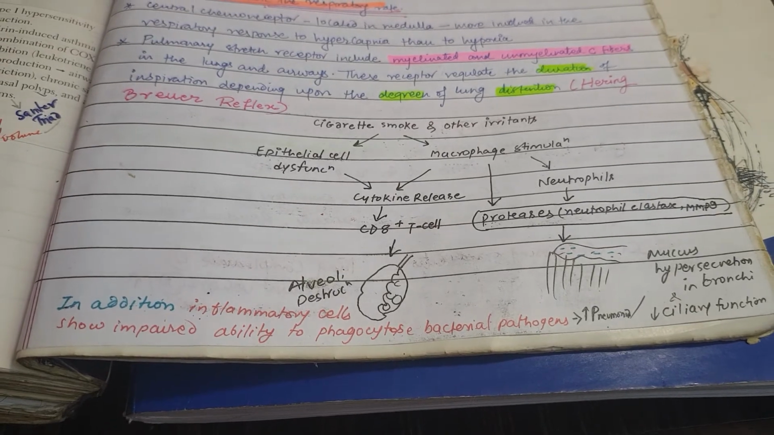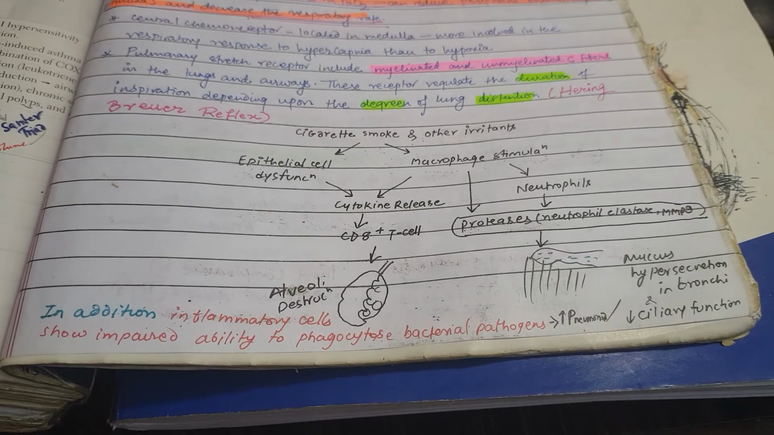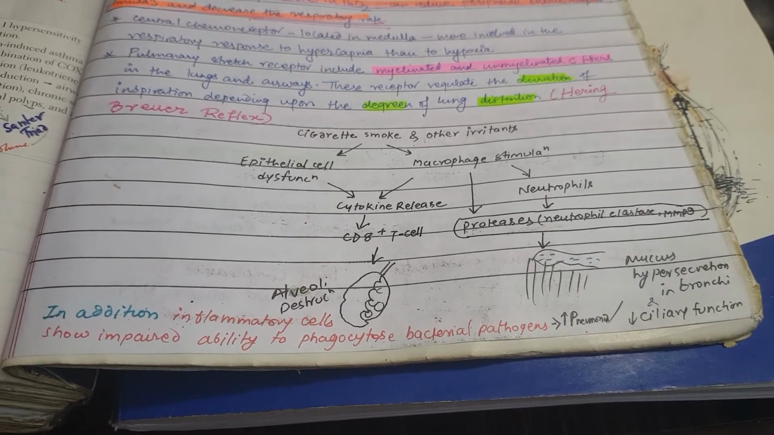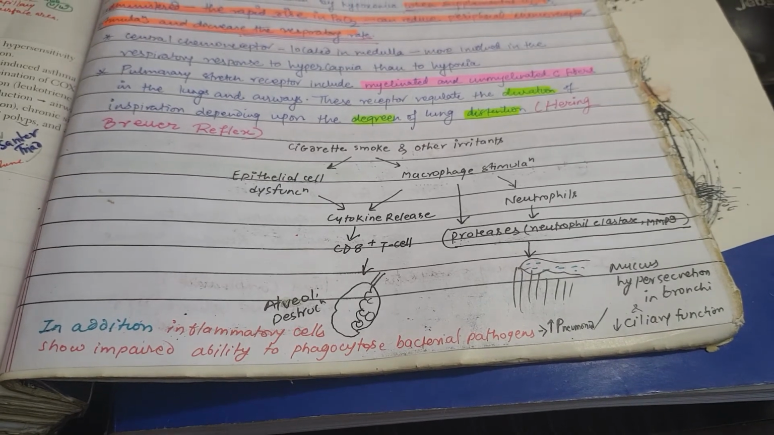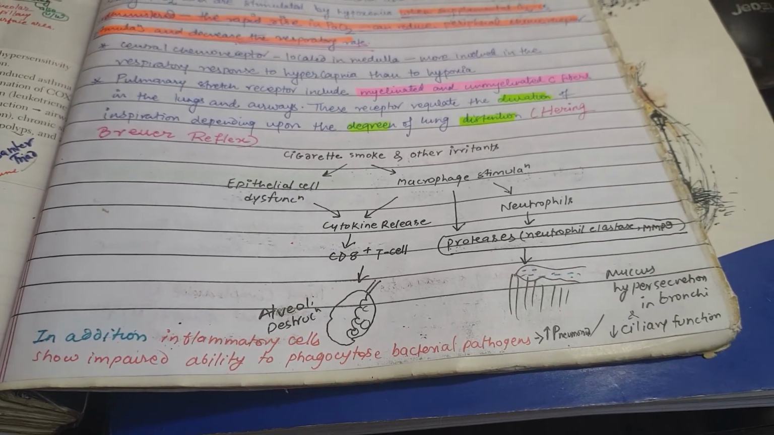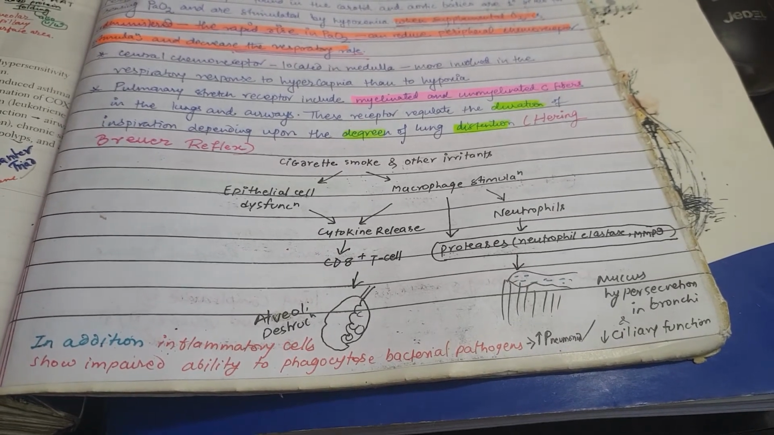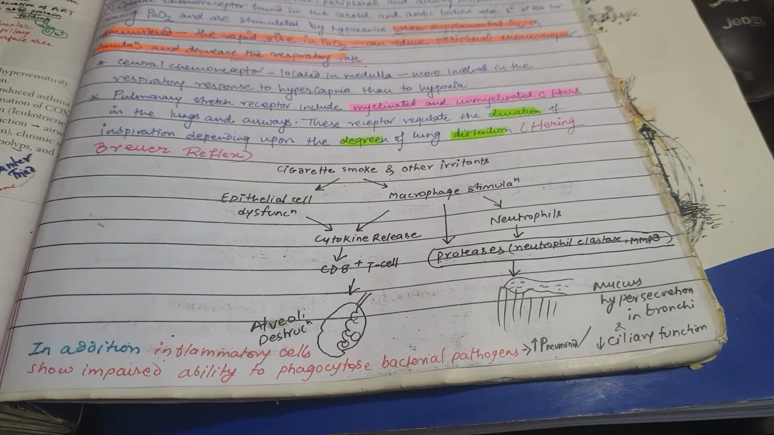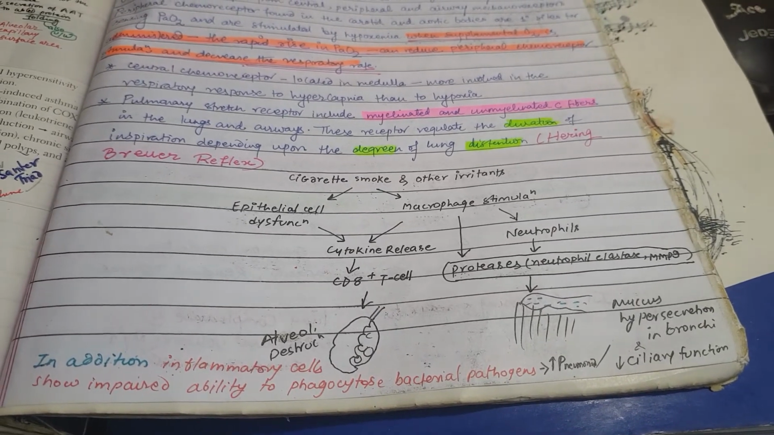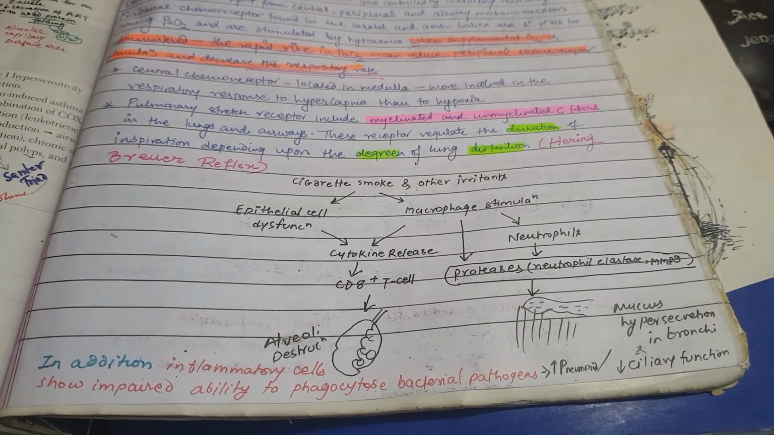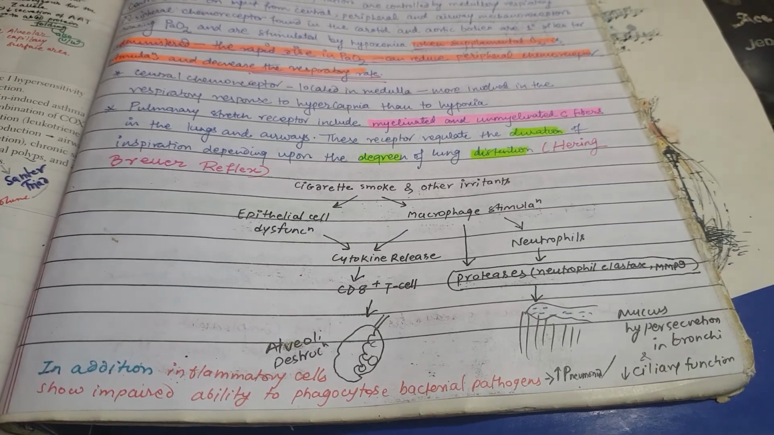In addition, inflammatory cells show impaired ability to phagocytose bacterial pathogens. So basically, cigarette smoking can cause the inability of inflammatory cells to phagocytose bacterial pathogens, which will lead to pneumonia. Especially, if you remember Legionella, in the chronic smoker there is a high risk of Legionella, maybe because neutrophils were not able to neutralize the bacteria.